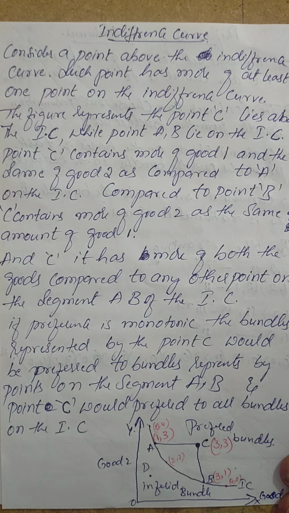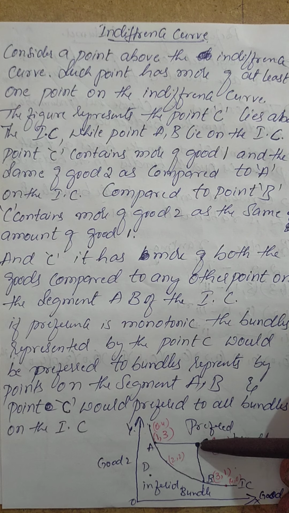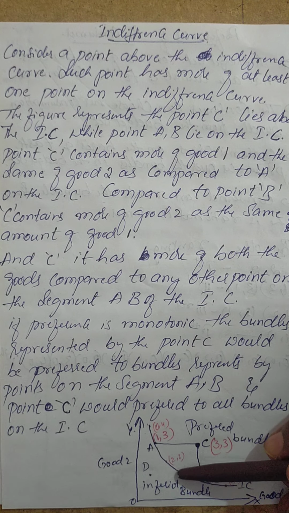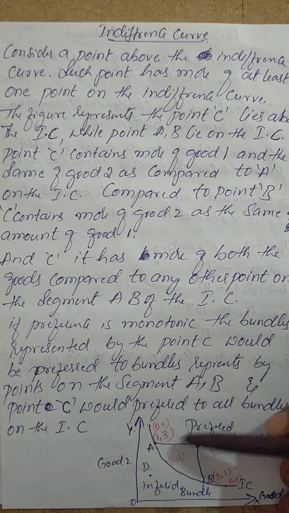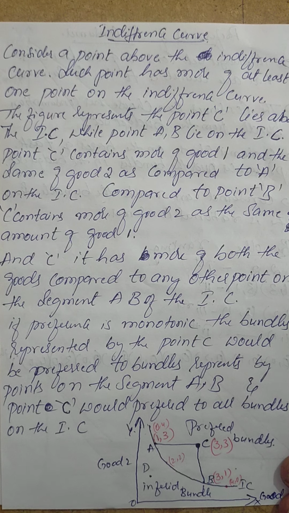This is a different indifference curve and this is a different indifference curve. Both will have different levels of satisfaction, because the consumption level is different. Since he has a higher level of consumption, he prefers this bundle, which gives him a greater level of satisfaction. Understood? That is the basic point you should understand.